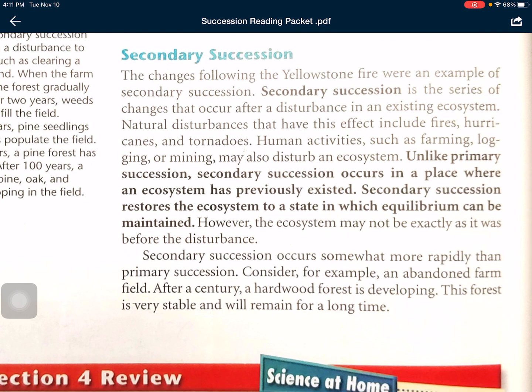Secondary succession occurs somewhat more rapidly than primary succession. Consider, for example, an abandoned farm field. After a century, a hardwood forest is developing. This forest is very stable and will remain for a long time.